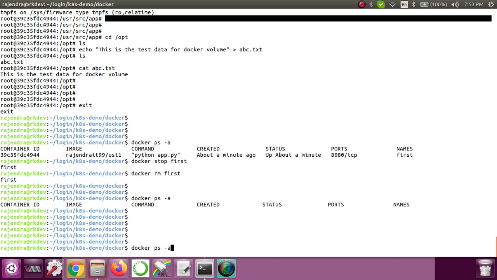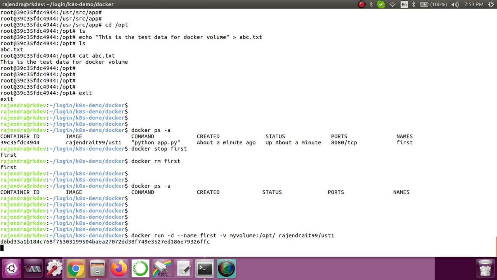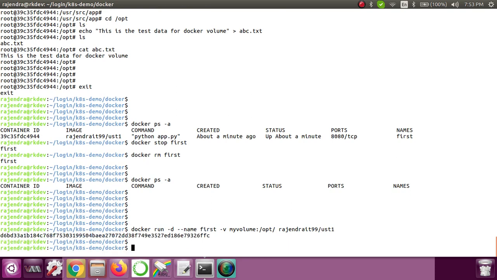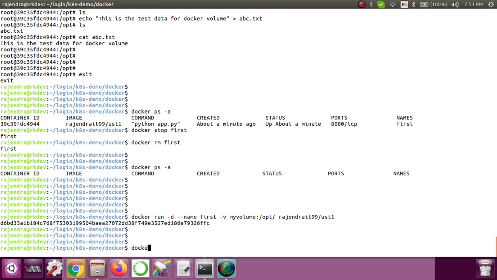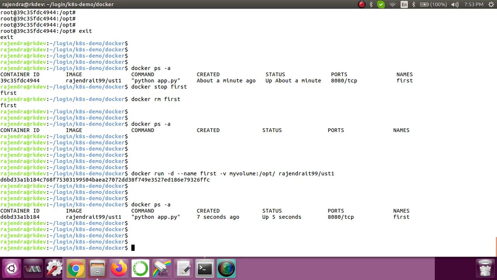Everything is the same. This name is then volume, I'm mounting it, and then the image name. Let me create a fresh one. So now you can see that the container got created, 5 seconds back. Now let me go inside the container. How to go inside the container? Docker exec -it, your container name, and then the shell you want to open.